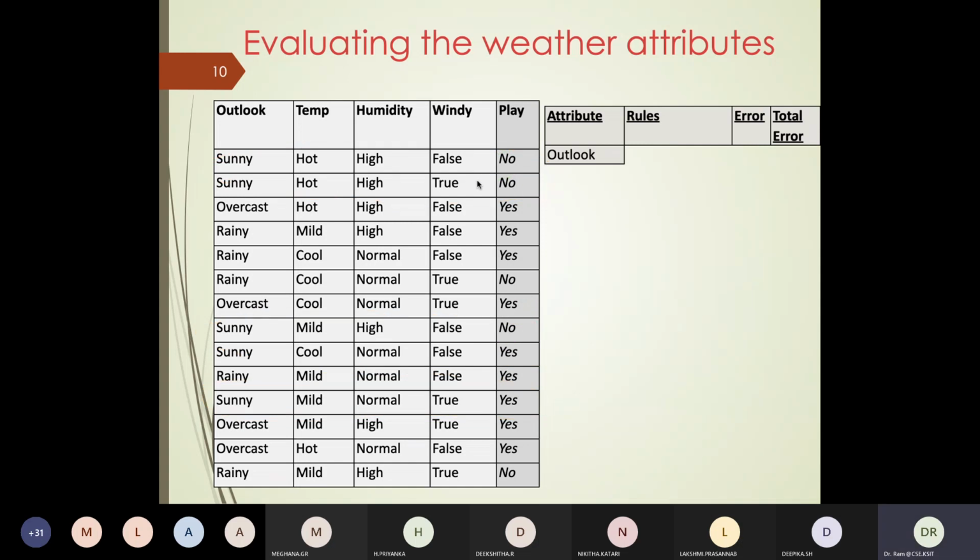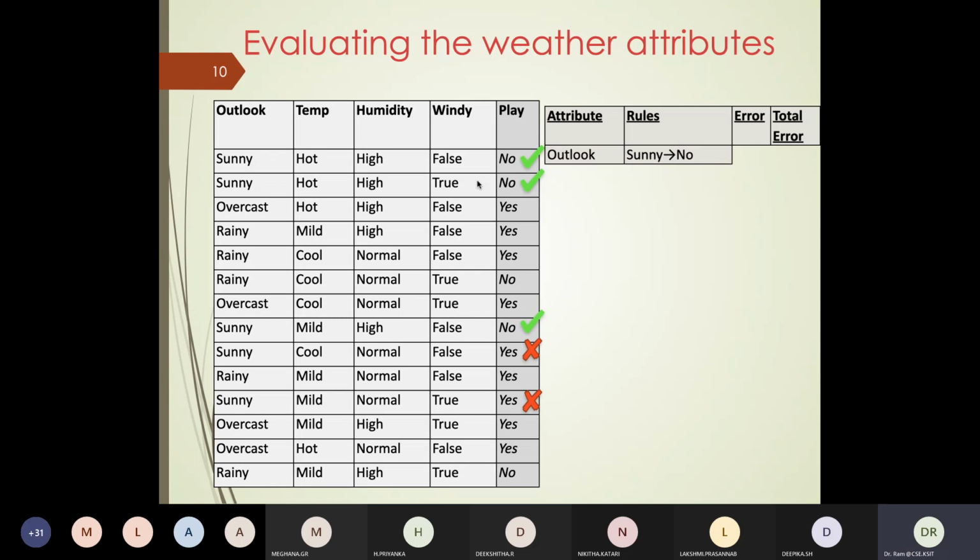If it is Sunny, 3 records contain no and 2 records contain yes. So I'll choose a rule that if outlook is sunny, my answer would be no. And if my answer is no, then I have 3 correct answers and 2 incorrect answers.